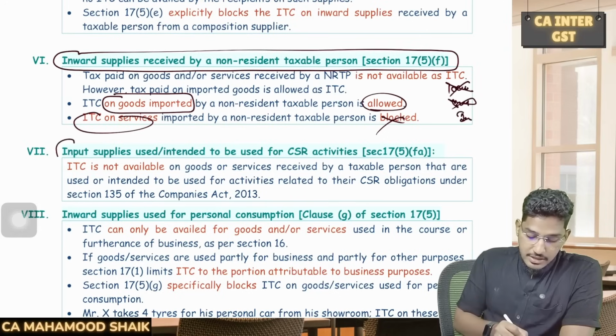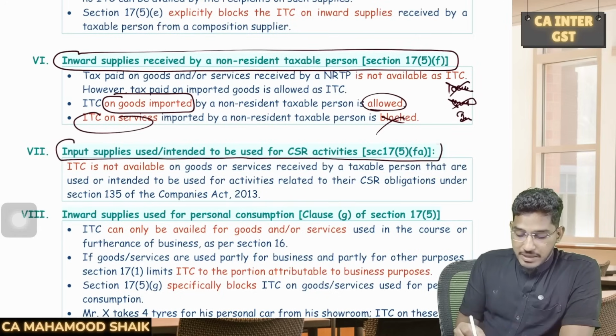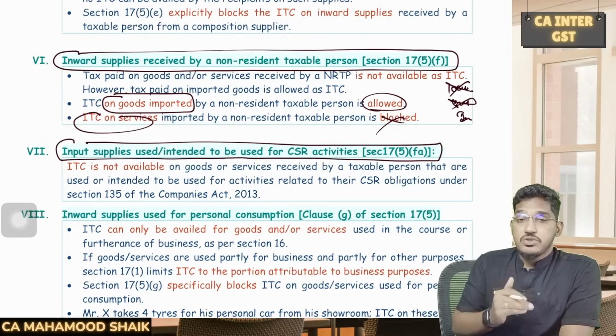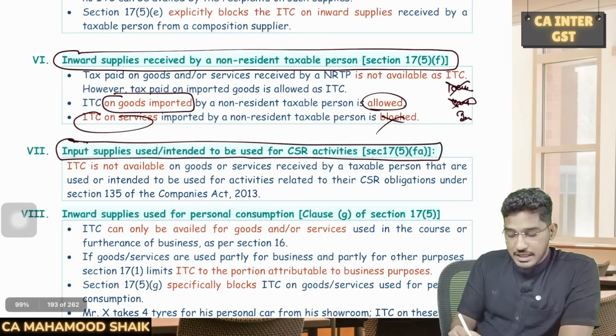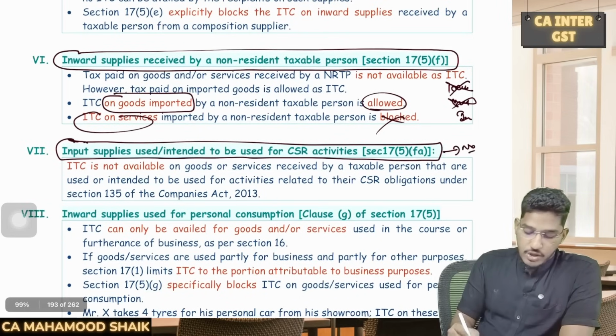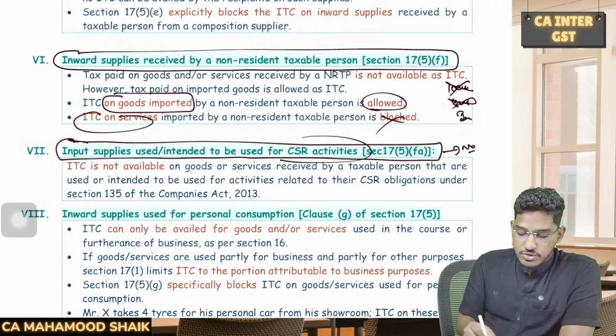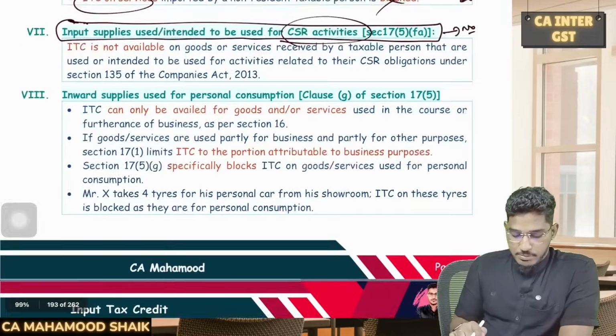Next, sir, there is some company which is required to meet the CSR requirements. For the purpose of fulfilling the CSR requirements, they have purchased some goods or services. On that, can they enjoy input tax credit? No. So if inputs are supplied or intended to be used for CSR activities, ITC will be blocked.